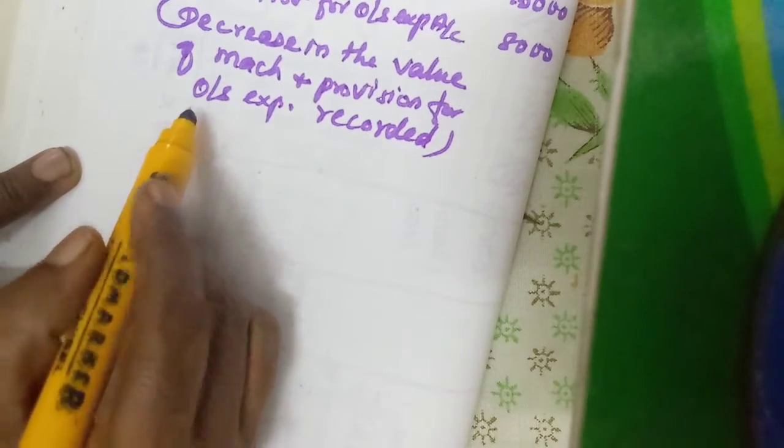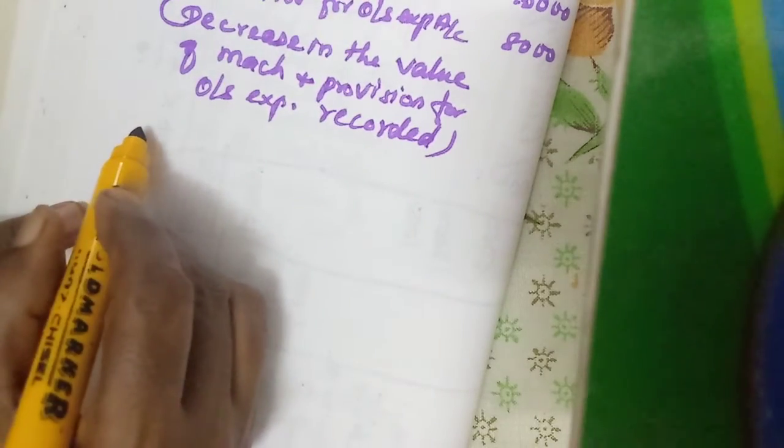Again we need to credit the revaluation account, debit the partners.